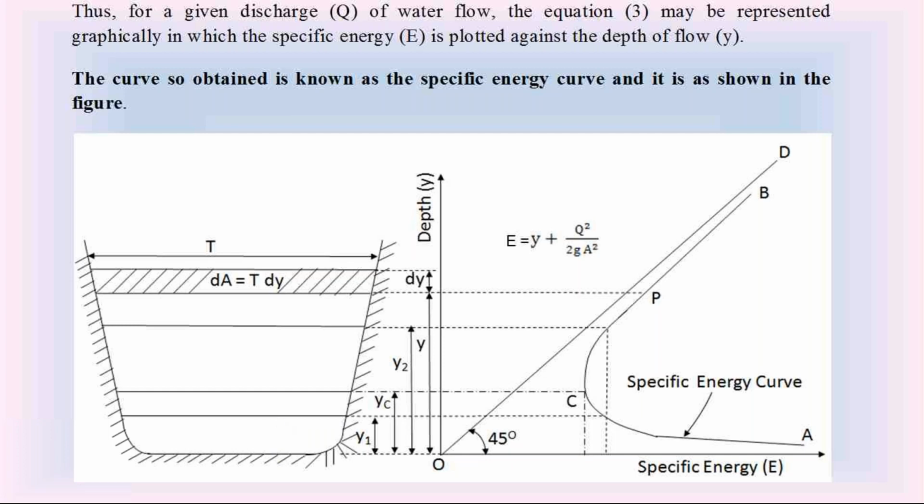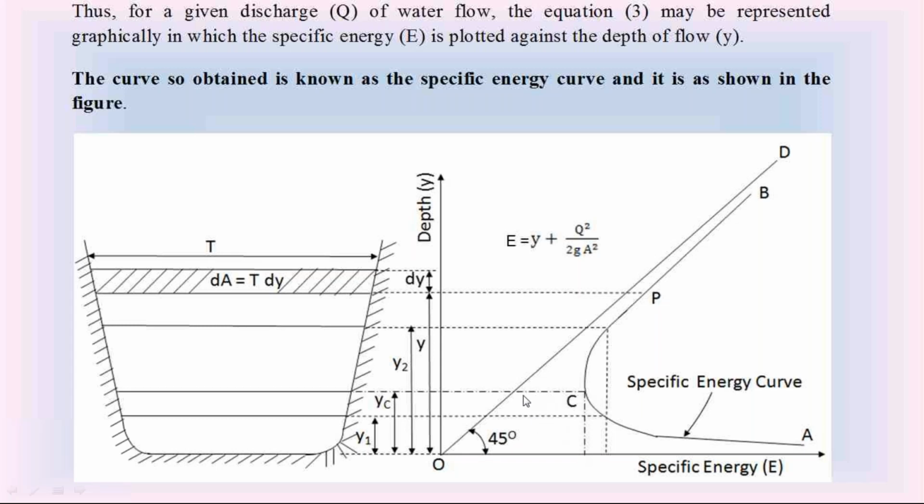Already in the previous classes, we discussed this graphical representation, alternative depths, critical depth, and critical velocity. And in the last class, I explained the minimum specific energy condition. So observe this graph. At point C, the specific energy is minimum.